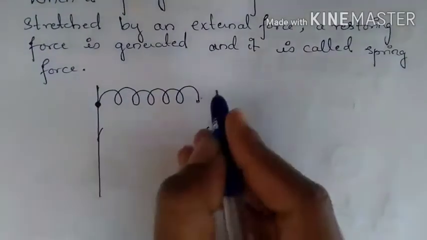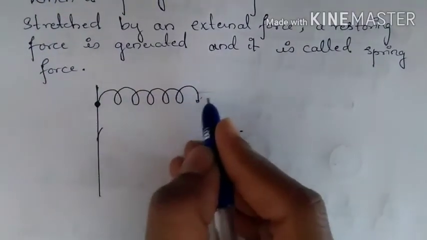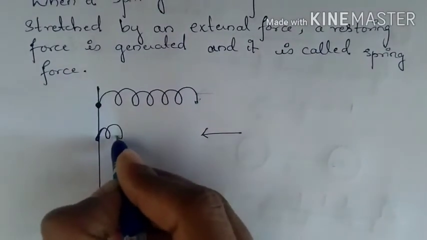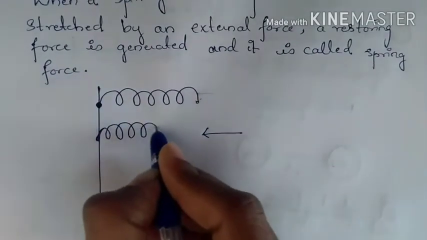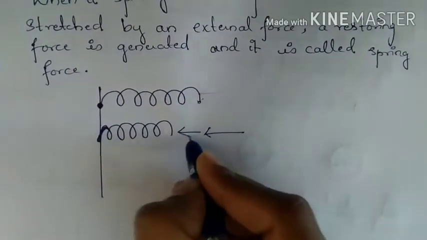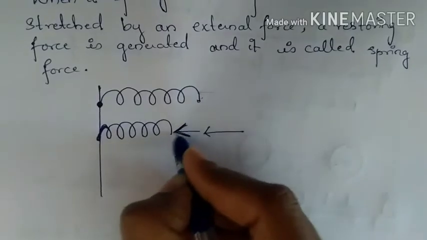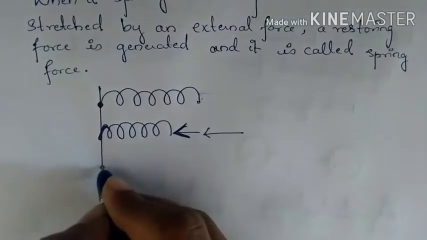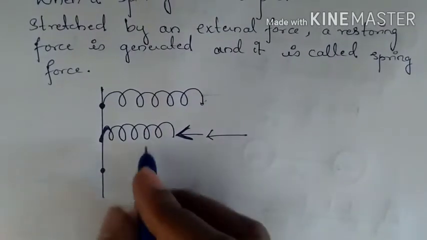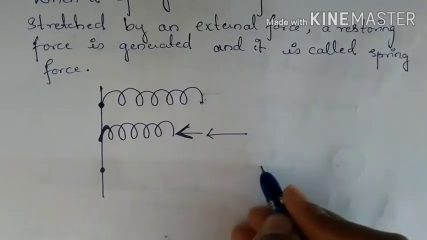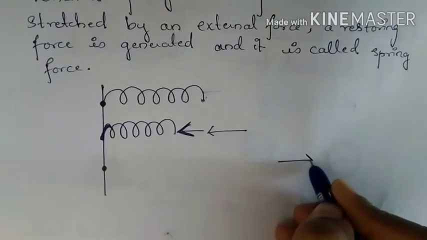If you apply the external force in this direction, then this spring will get compressed. So the external force has acted in this direction to compress the spring. Now let's suppose if you want to expand this, what will you do? You will apply the external force in this direction.